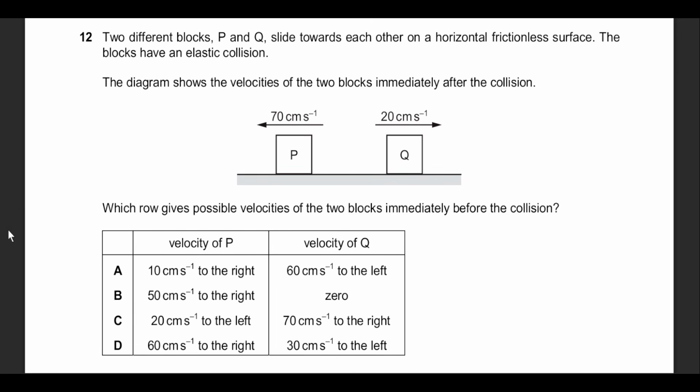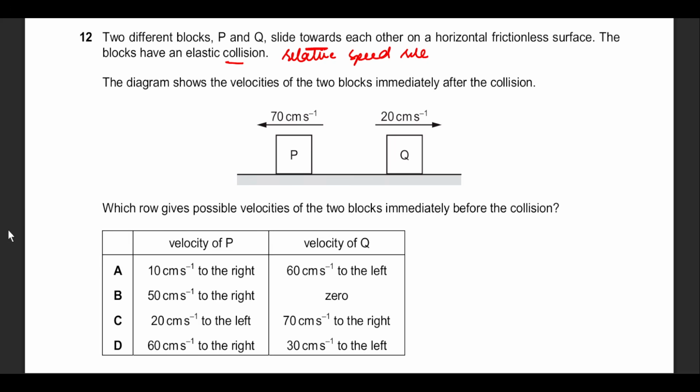Question number 12 is from the relative speed rule. I've explained this rule many times in my past paper videos, in my lectures as well, but let's try to apply this over here in this situation. It says the two different blocks are running towards each other. Okay, fine. Horizontal friction, the blocks have an elastic collision. Good, which means that I can use the relative speed rule, in which I don't have to involve masses in it and still be able to solve the momentum question.